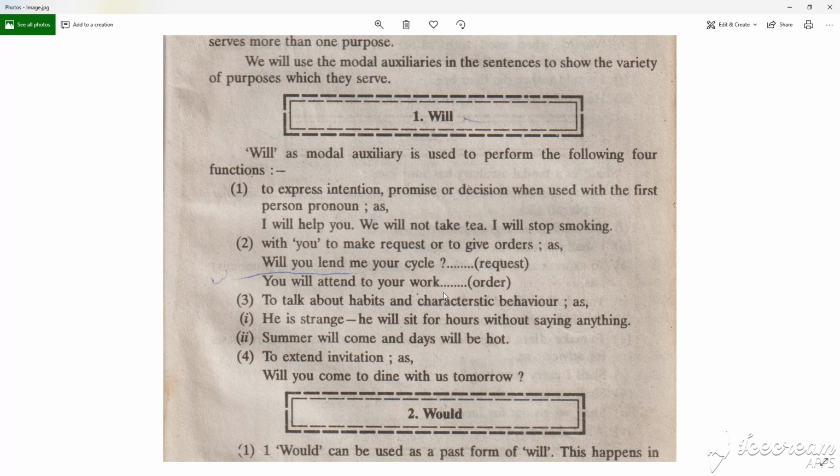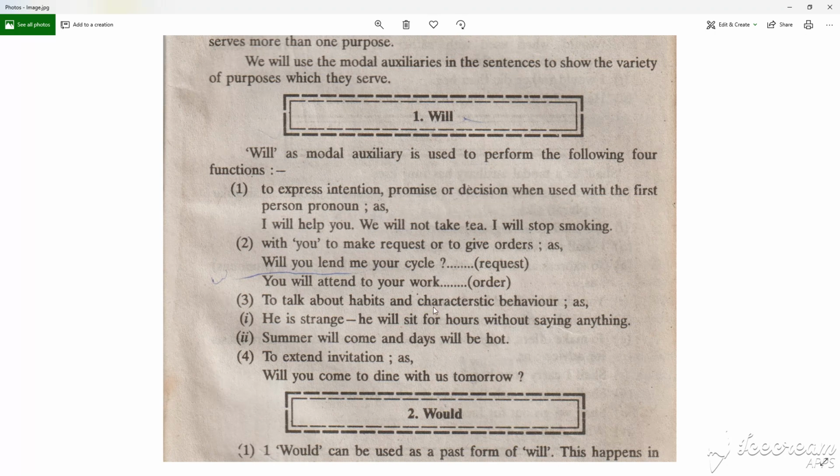The second, with you to make requests or to give orders, as: Will you lend me your bicycle? It's a request. Will you attend to your work? It's an order. Third, to talk about habits and characteristic behavior, as: First, he is strange. He will sit for hours without saying anything. Second, summer will come and days will be hot. Fourth, to extend invitation, as: Will you come to dine with us tomorrow? So it is all about the will.